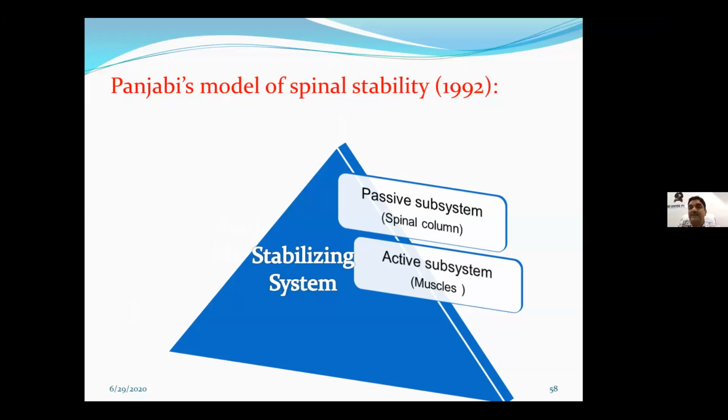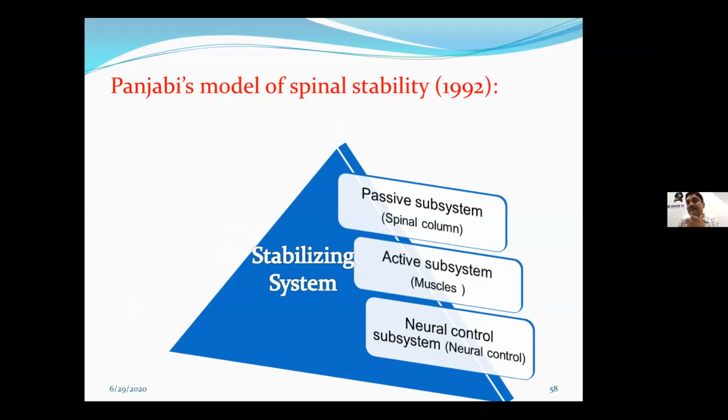Passive subsystem is not in your control. Whatever structure has been made by God or you are having from birth will be continued. The second system is the active subsystem, which is made up of muscles. So that is in our control. The strength of muscle can be increased as per the required demand. So you can control this.